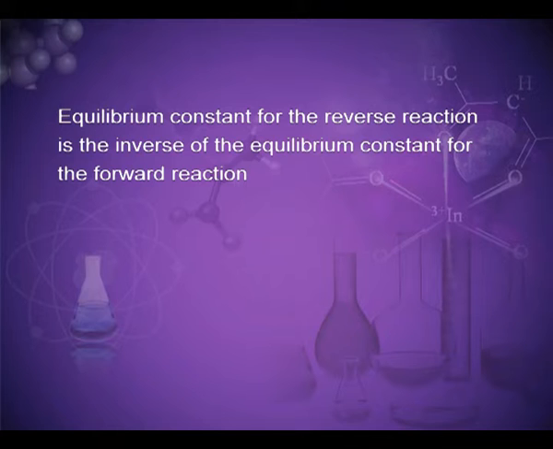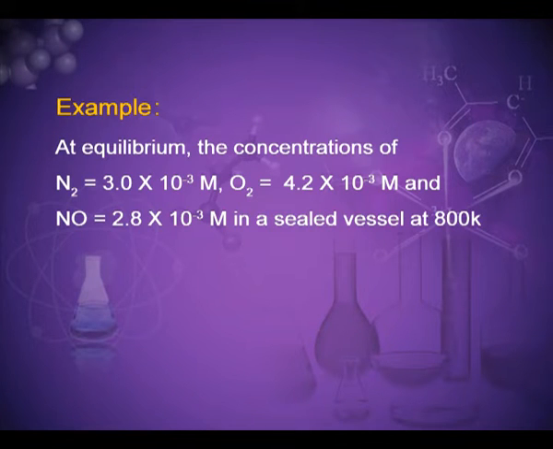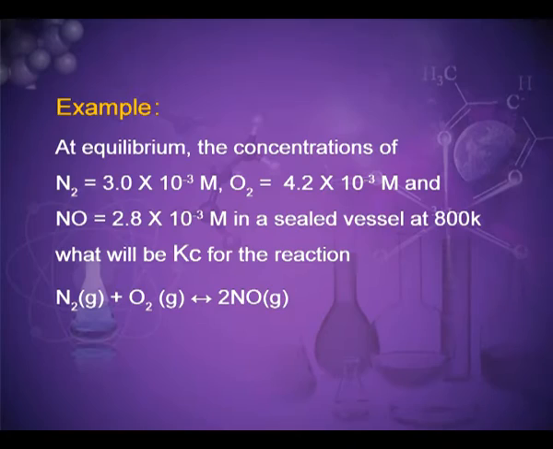Let us consider one example. At equilibrium, the concentration of N2 is 3 × 10^-3 moles, O2 is 4.2 × 10^-3 moles, and NO is 2.8 × 10^-3 moles in a sealed vessel at 800 Kelvin. What will be Kc for the reaction? The reaction is N2(g) + O2(g) ⇌ 2NO(g).